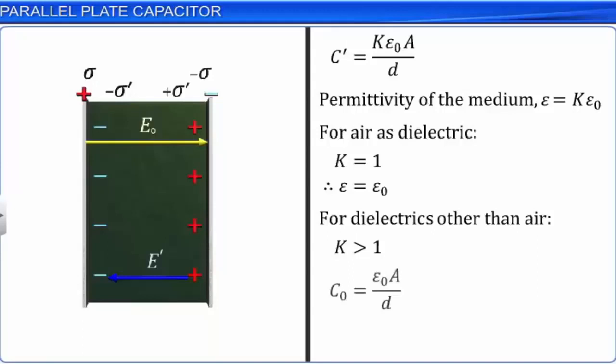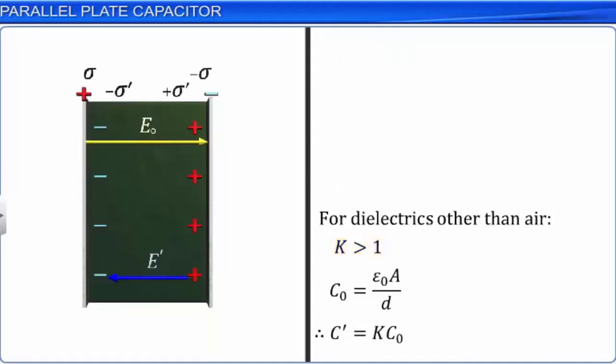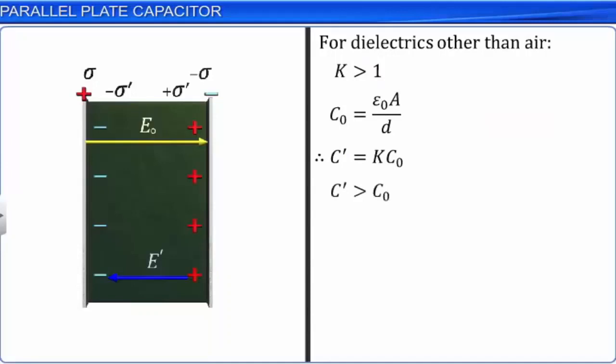We know that C naught is equal to epsilon naught A by d. Hence, we can write C dash is equal to K C naught. Since K is greater than 1 for any medium other than air, we have C dash greater than C naught. We can also write K as the ratio of C dash to C naught. Thus, the dielectric constant K is a dimensionless quantity and has no unit since it is a ratio between similar quantities. Dielectric constant is also called the relative permittivity of the medium and is also denoted by epsilon r.